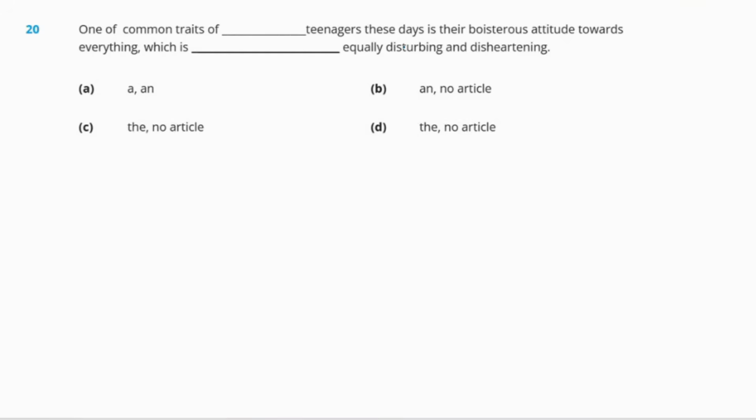So now, out of these three options, which one do you think is the right answer? Yes, the right answer is option C, the and no article. So we'll say the teenagers. Okay. Why? Because we are referring to teenagers in general, and we will not use any article along with equally. Okay. So the right answer is option C.